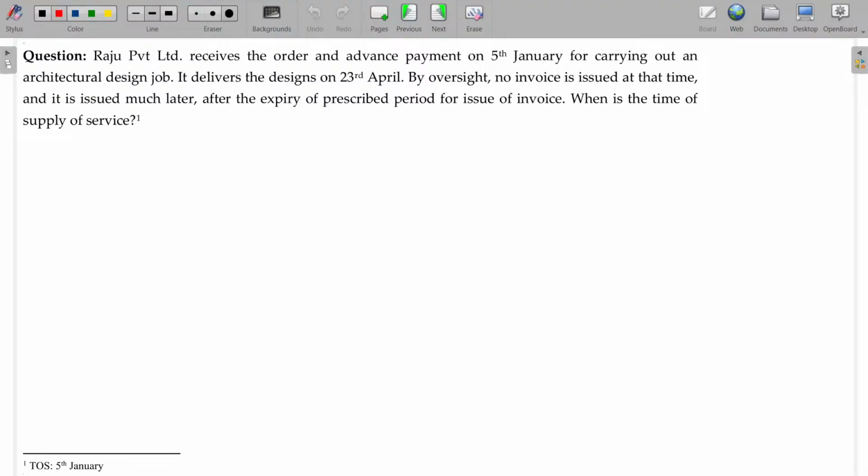Now, Raju Private Limited receives the order and advance payment on 5th January for carrying out an architectural design job. It delivers the designs on 23rd April. By oversight, no invoice is issued at the time, and it is issued much later after the expiry of the prescribed period for the issue of invoice. Then automatically what happens? No invoice. Then whichever is earlier of what? Completion of supply of service date, 23rd April, and date of receipt of payment. Between these two, whichever is earlier date will be taken.